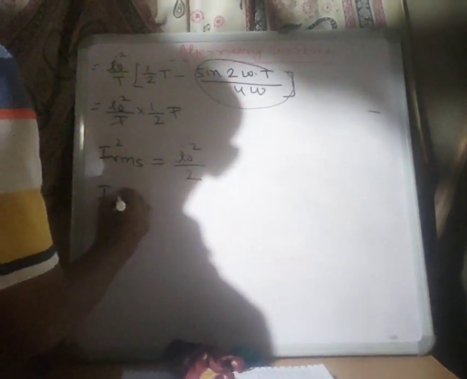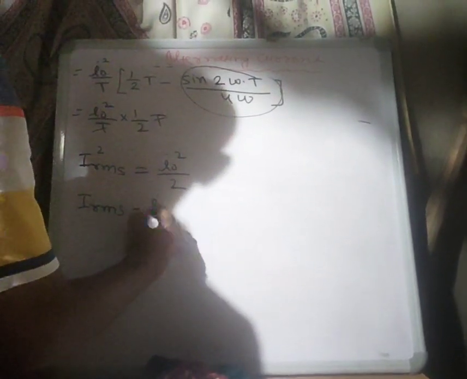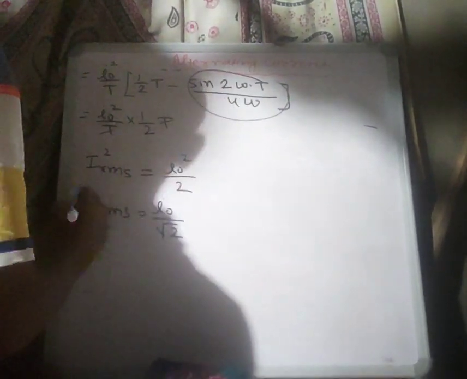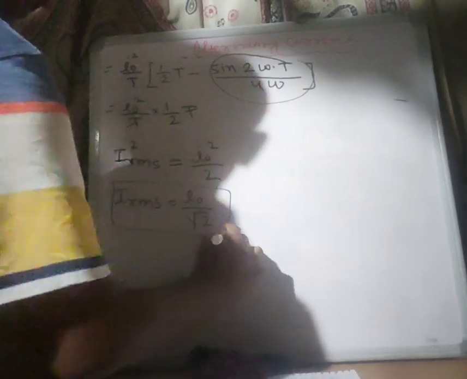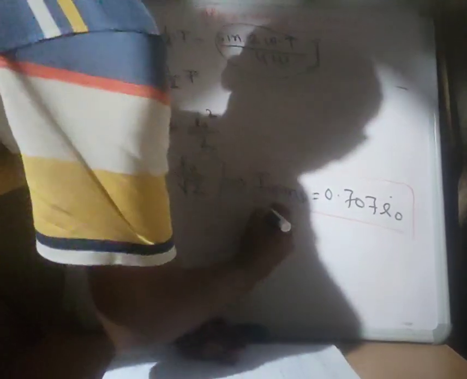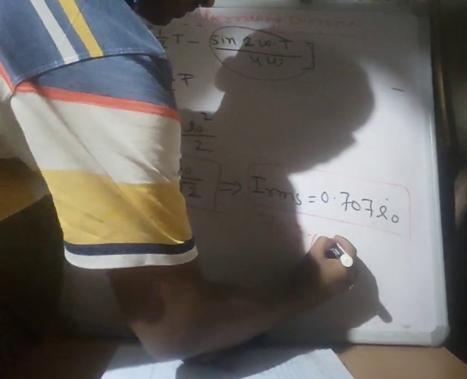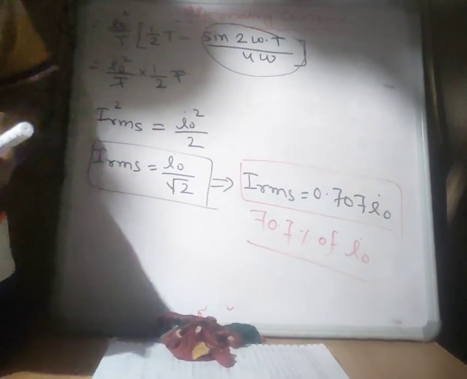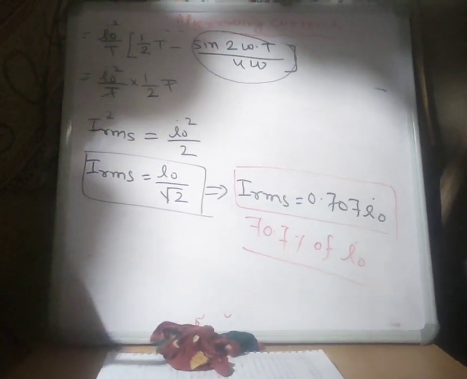Therefore, I RMS equals I naught upon root 2. After calculating this value we get I RMS equals 0.707 I naught. So from this derivation we can see that the RMS value of current is 70.7% of I naught, that is, the RMS value of current is 70.7% of the maximum value of current. Thank you.